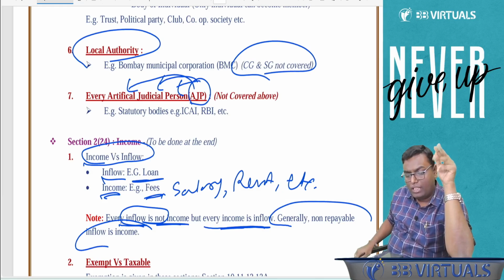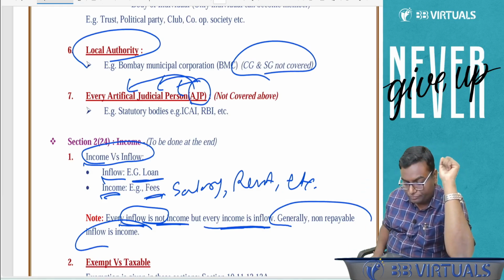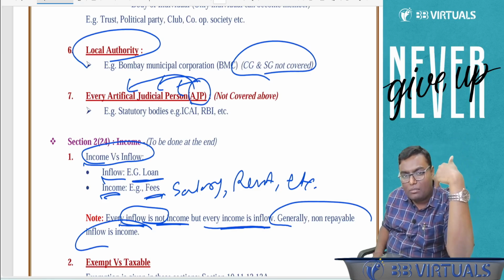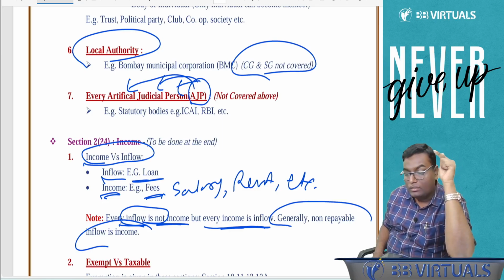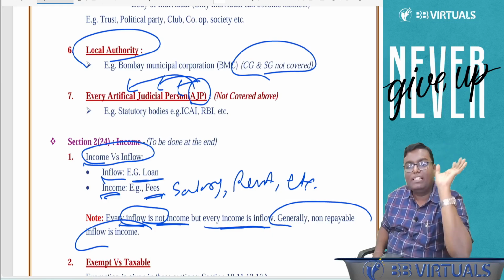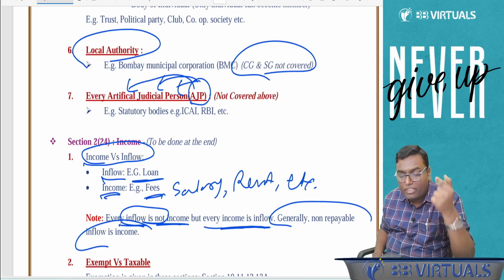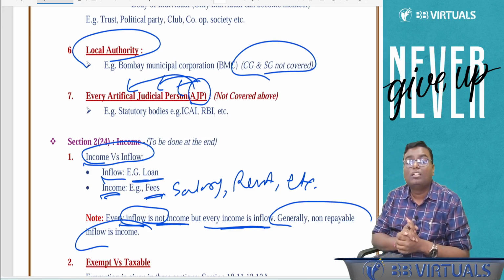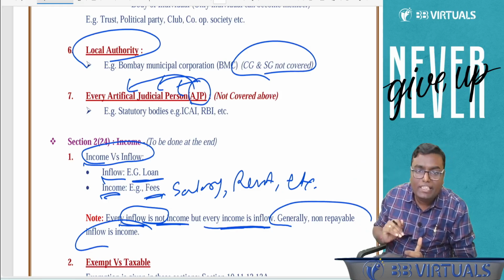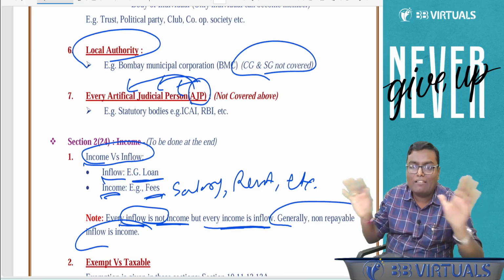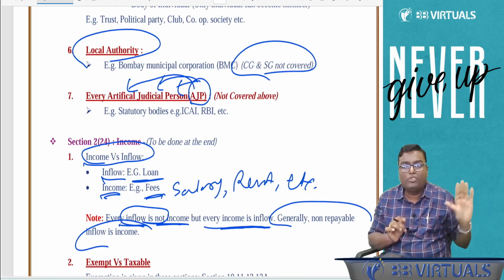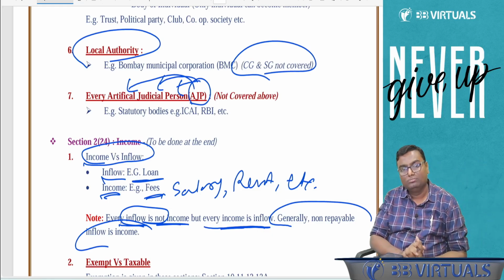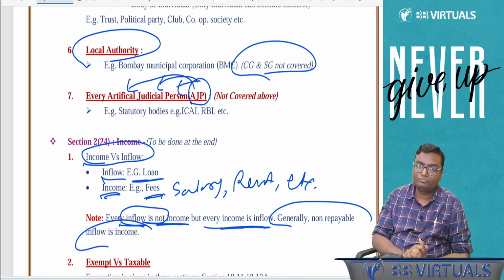Perfect. Now understand there are two more bifurcations. There are certain incomes which you are earning, and on that you have to pay income tax. This kind of income is called taxable income. But the income which you are earning but you are not supposed to pay tax on, the government has given you relaxation that this income is out of our purview, you don't need to pay the tax. This is called exempt income.